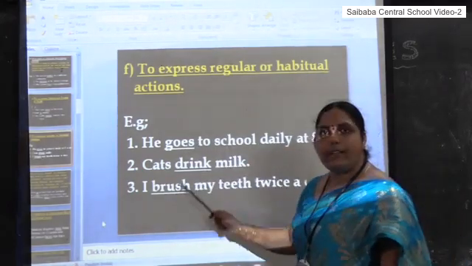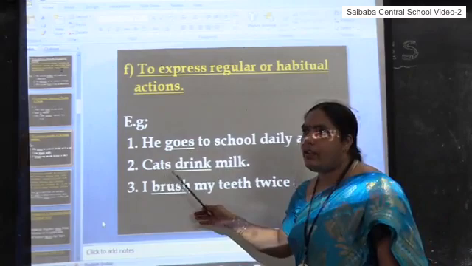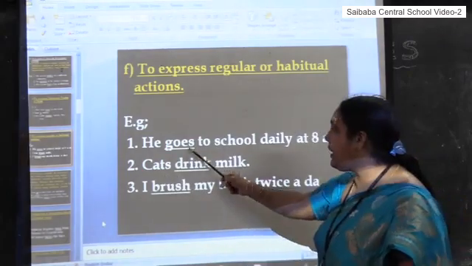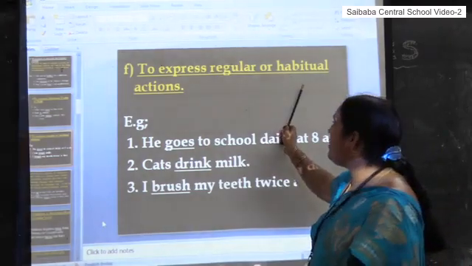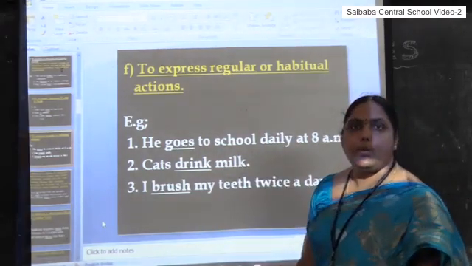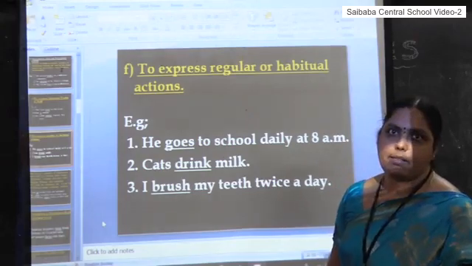I have given individual sentences. A chain of sentences you can also give. So, to mention habitual actions or regular actions, we use simple present tense.